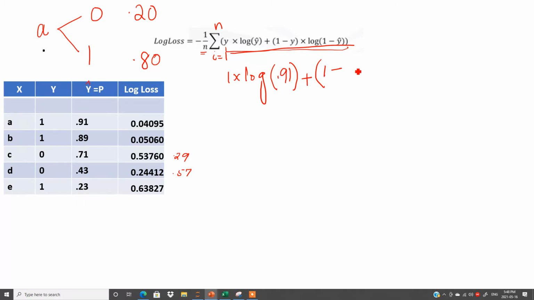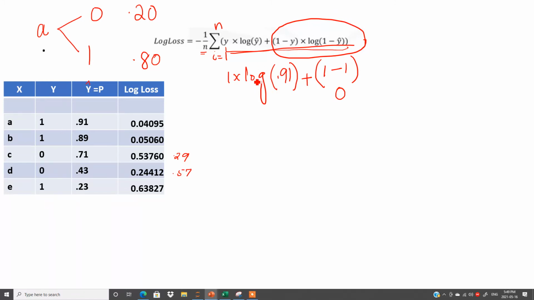1. So if we have a value of 1 in this second column, 1 minus 1 is 0, and 0 multiplied by whatever you have will make everything 0. So do not worry about this part. It will always be 0 if we have 1 here, right? 1 minus y, and y is 1.